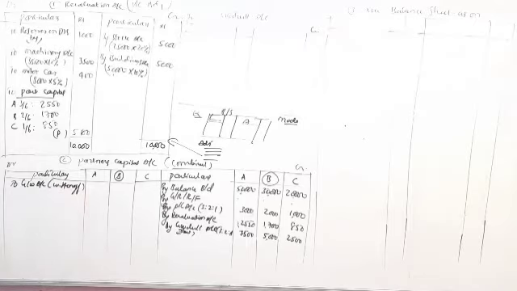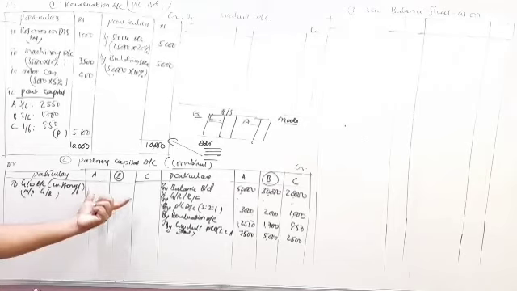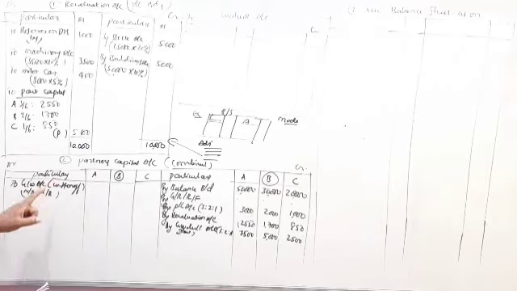This goodwill amount written off, we have to share in the new profit sharing ratio or gain ratio. We share this goodwill only among the remaining partners, in which ratio? The new profit sharing ratio or the gain ratio.